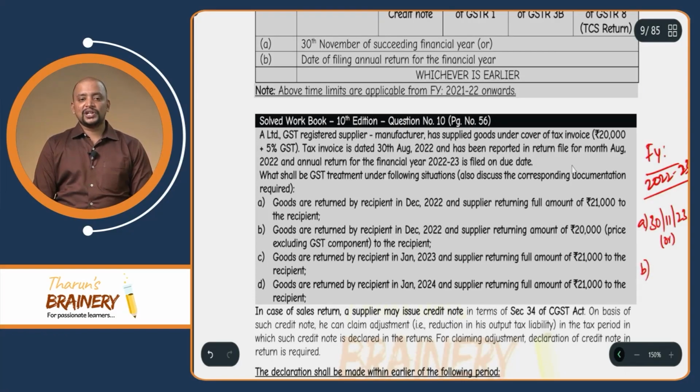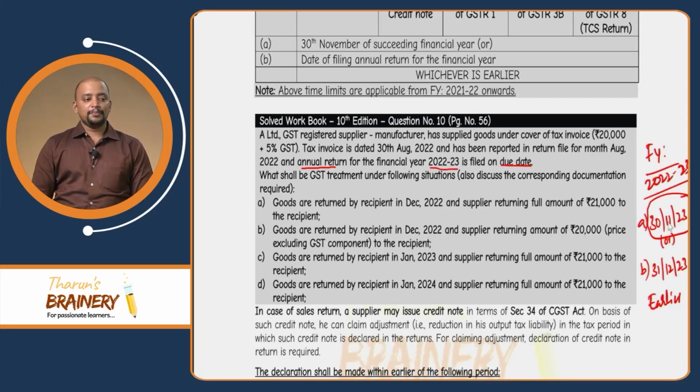If you see the question, they have given that annual return for the financial year 2022-23 is filed on the due date. So, what is the due date? 31st December 2023 is the due date. So, therefore, whichever is earlier will be taken as the time limit as per the updated provisions. So, we need to take 30th November 2023 as the time limit by which it should have been issued. What should have been issued? The credit note should have been issued.